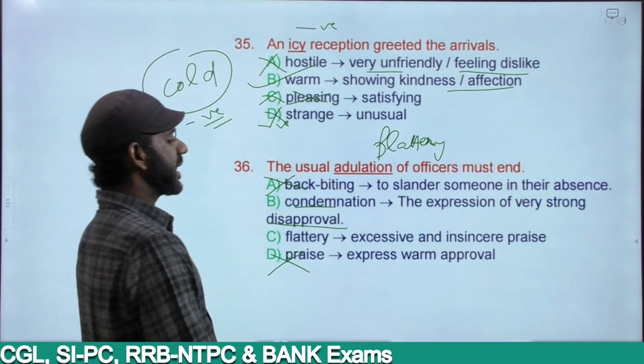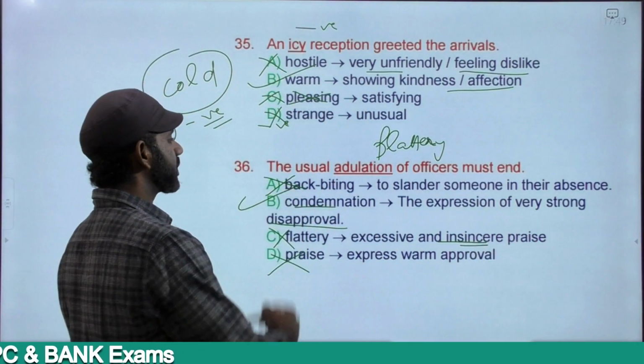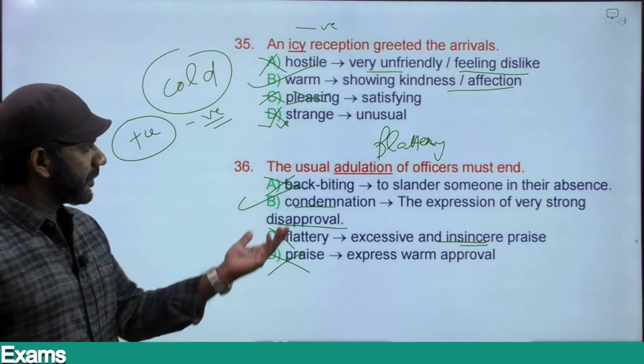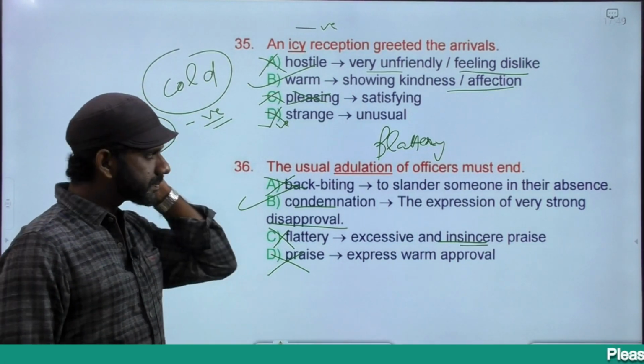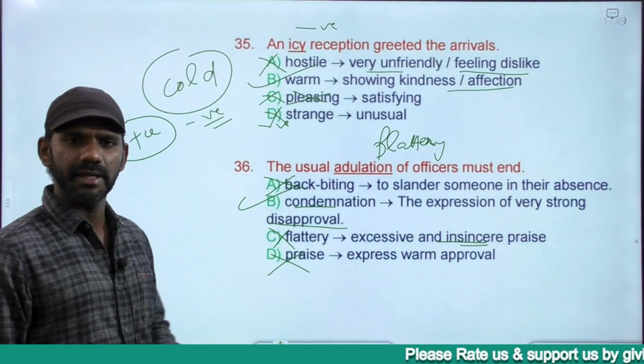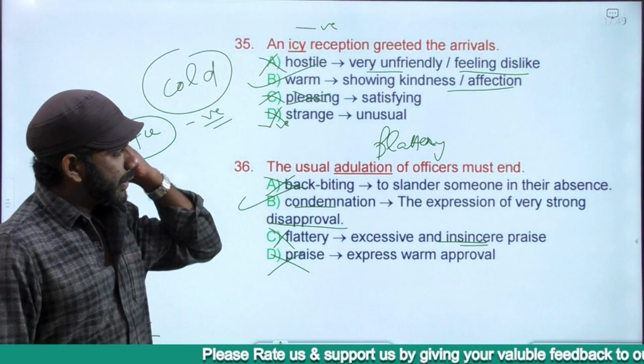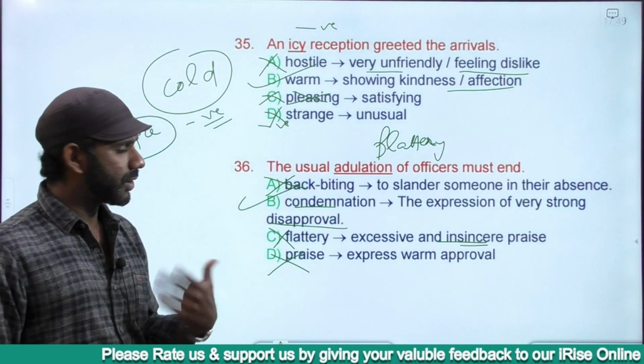Flattery is a synonym. Excessive and insincere praise is called flattery. Eliminated. The answer must be option B. If I replace adulation with condemnation in this sentence, it makes sense. The usual condemnation of officers must end. Makes sense. The usual adulation of officers must end. Also makes sense.